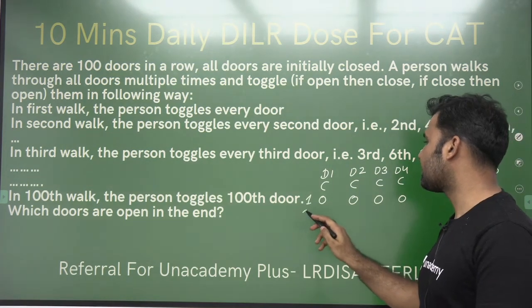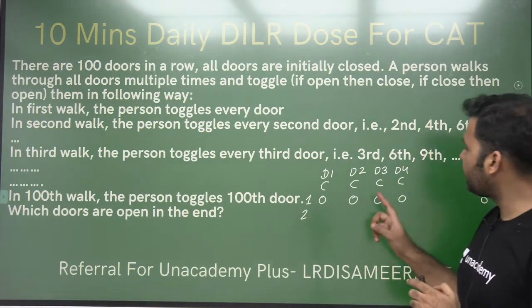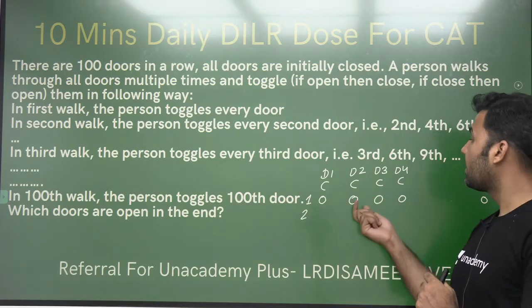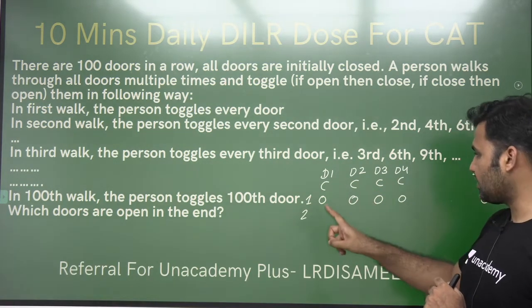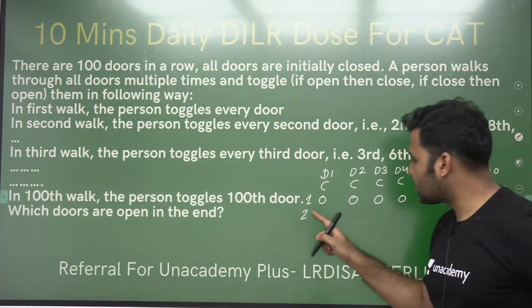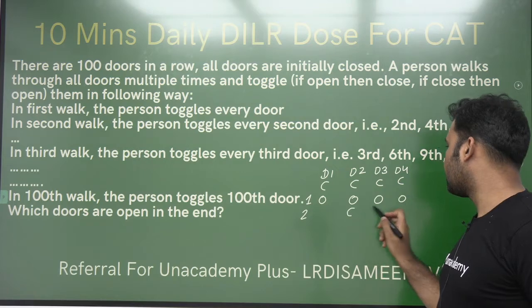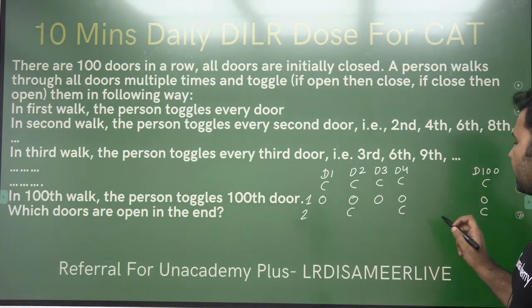And in the second walk, the person will toggle every second door. That means every second door, if open, then close, and if closed, then open. But at this point of time, in the first walk every door is open. So in the second walk, every second door will be closed, right?